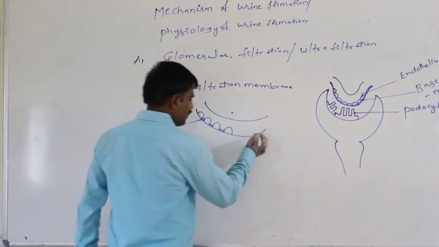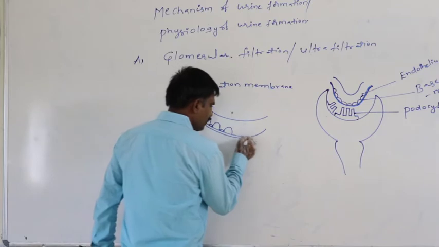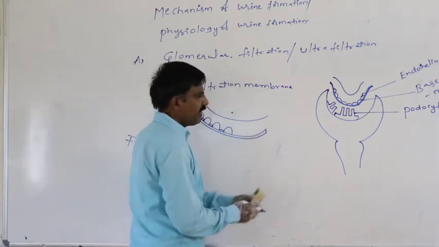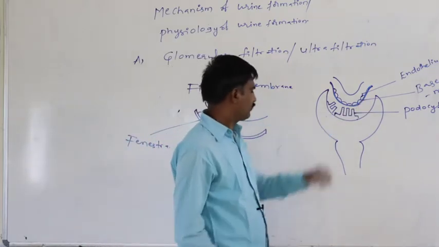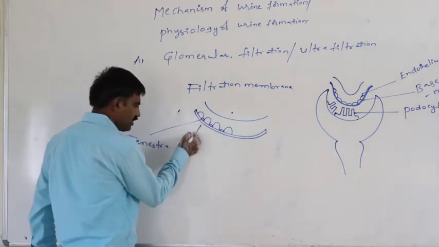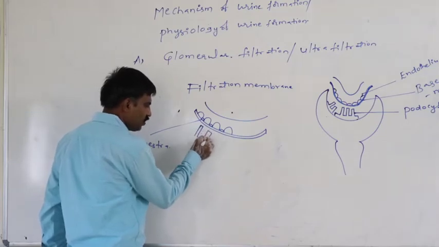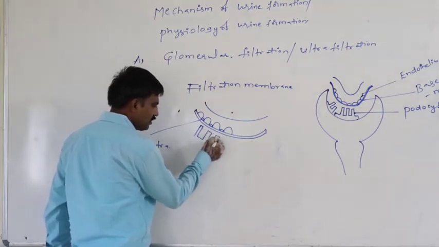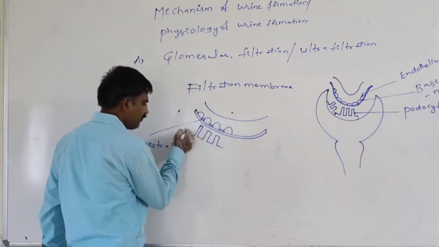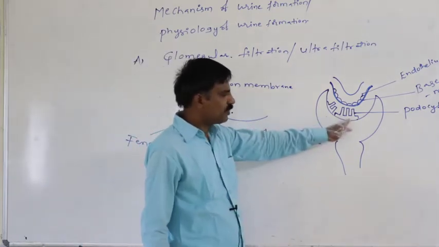Again, just assume this is the basement membrane. Just below the basement membrane, what are the cells which are present? Podocyte cells of the inner layer of the Bowman's capsule.